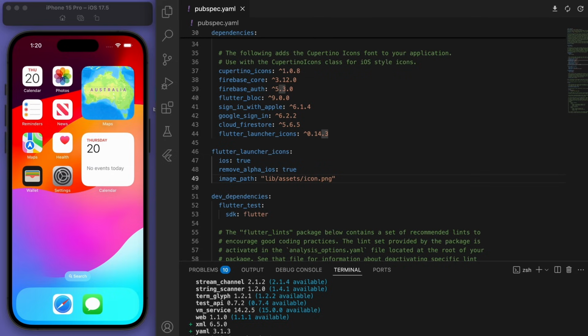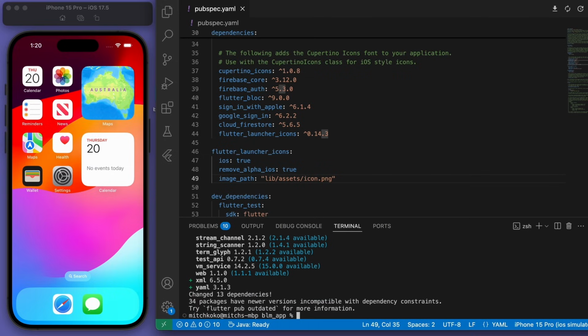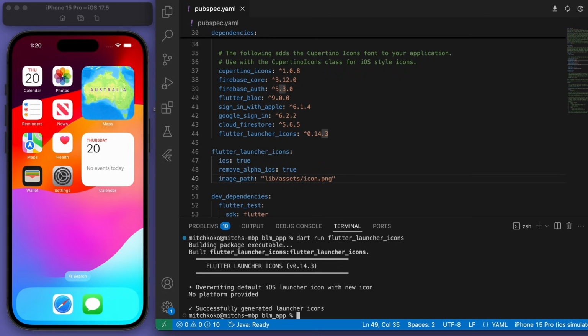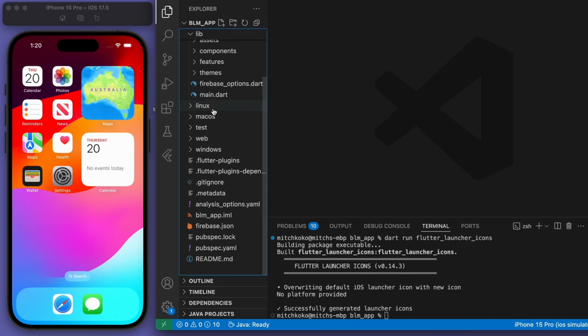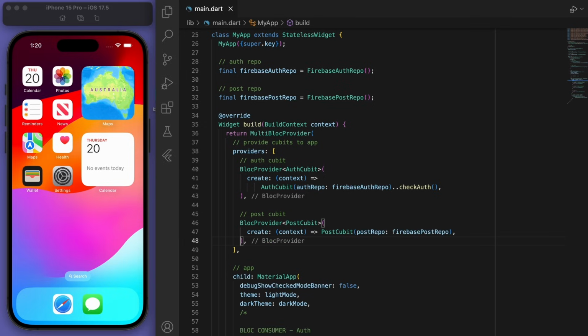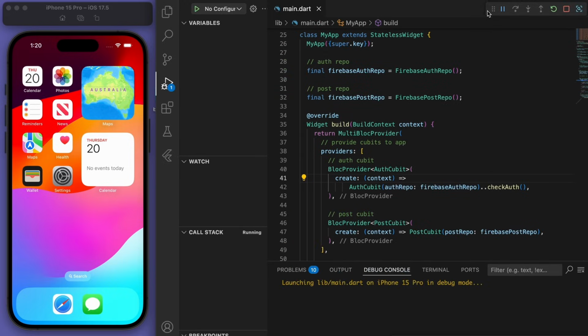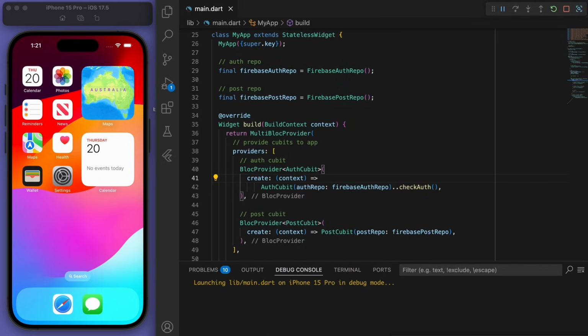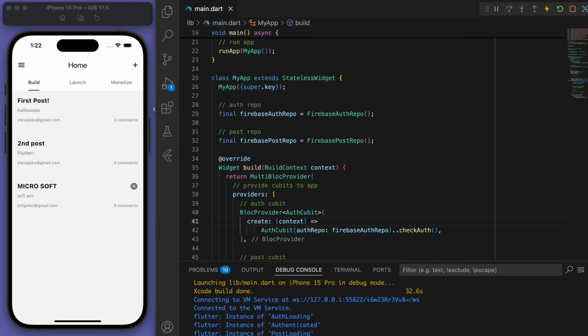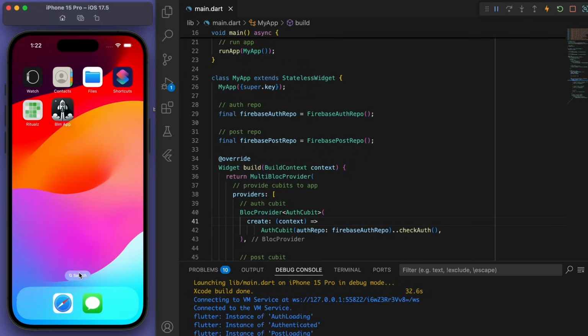And then in our terminal, we can run this command now. So dart run, and then run the package. And successfully generated. Beautiful. Now let's go to our code and just rebuild the app. My code has been rebuilt. Now hopefully if I go to my home screen, yay, you can see the icon has been changed. Beautiful.